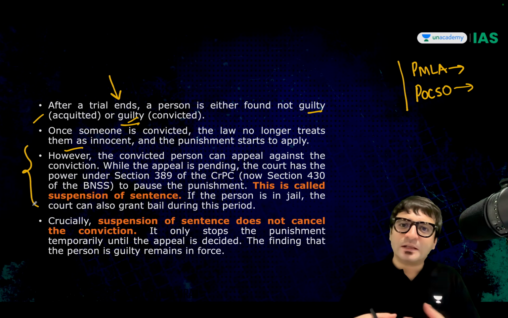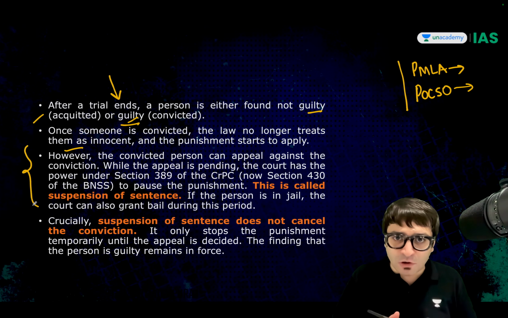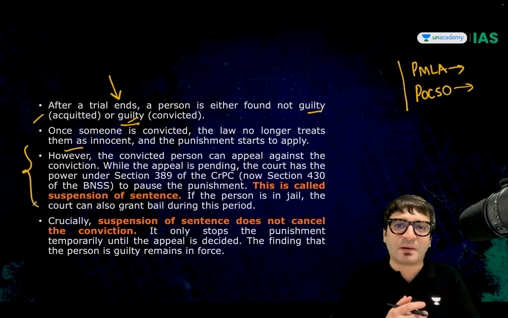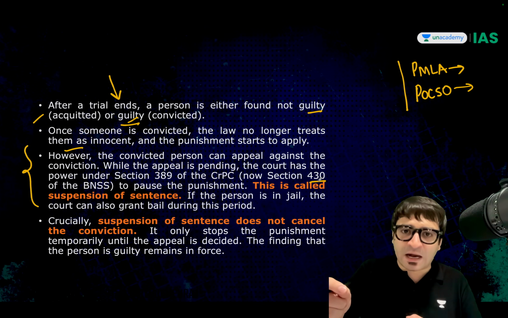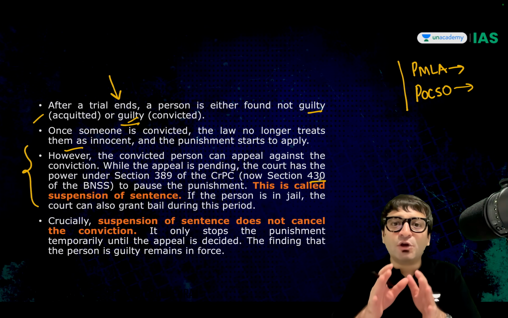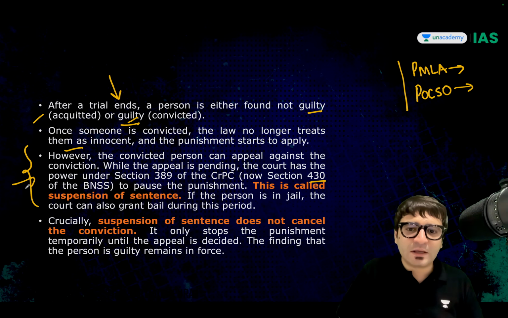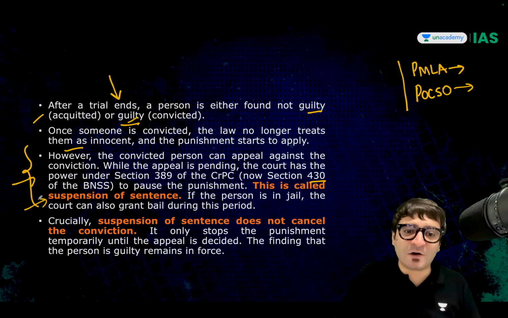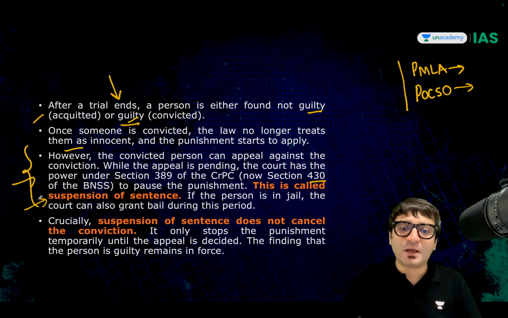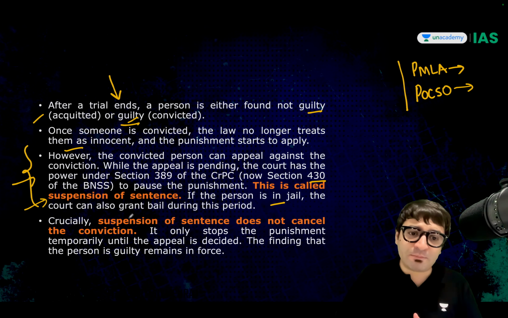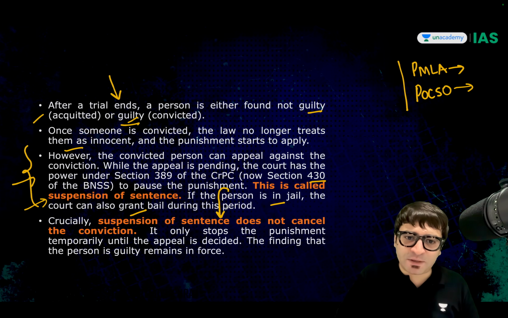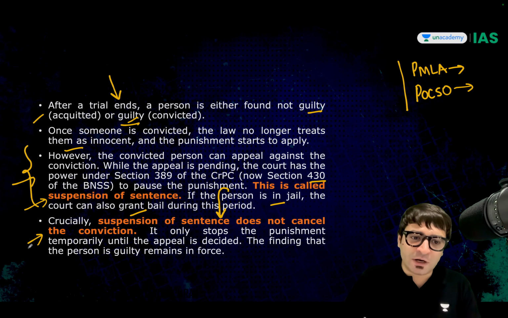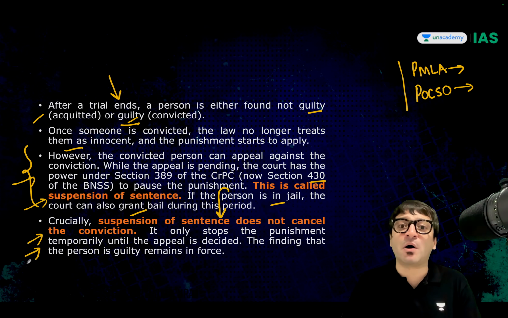Where is this mentioned? This was mentioned previously under the Indian Penal Code. Now, the Indian Penal Code has been replaced by the BNS. Under section 430 of the BNS, you can approach the higher court, and the High Court can decide that your sentence be suspended. This is what we call suspension of sentence, which means what? You won't go to jail, maybe bail can be granted, but your conviction has not been cancelled. It has only been stopped or temporarily paused.